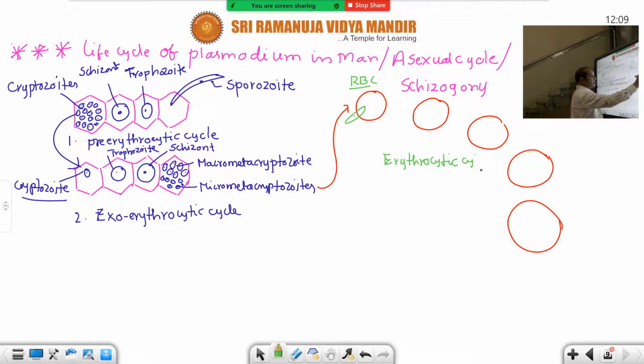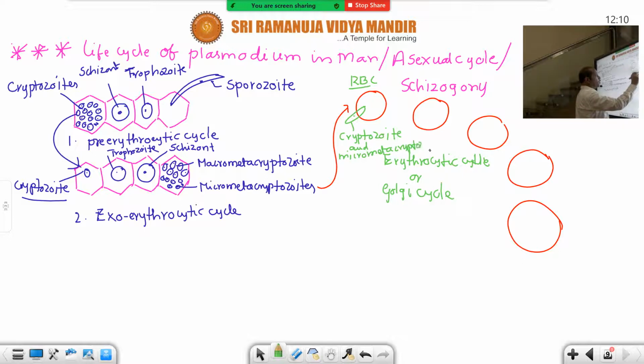As it was discovered by the scientist Camillo Golgi, it is also called the Golgi cycle. So what is the first stage here? Either cryptozoite or micro meta cryptozoite. Two stages. I already told you this is a 2 marks question. Which stages start the erythrocytic cycle? Cryptozoite directly from the pre-erythrocytic cycle, or micro meta cryptozoites. Either of these two stages initiate it. This is a 2 marks question.